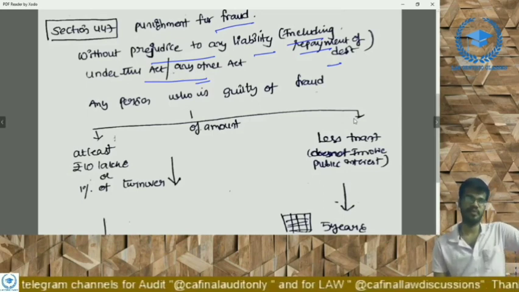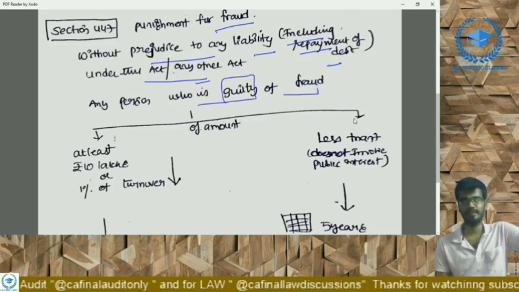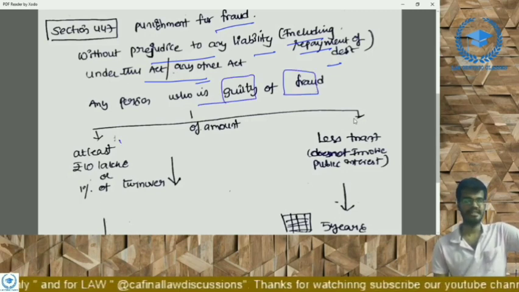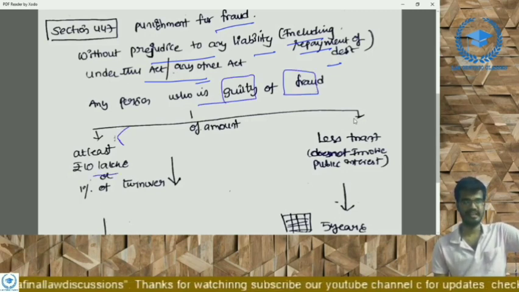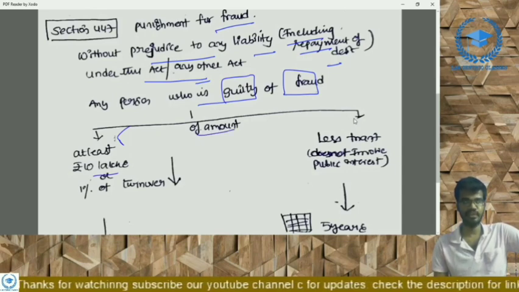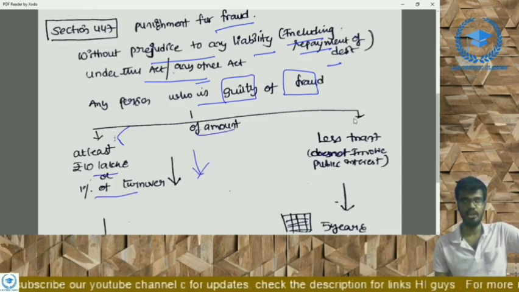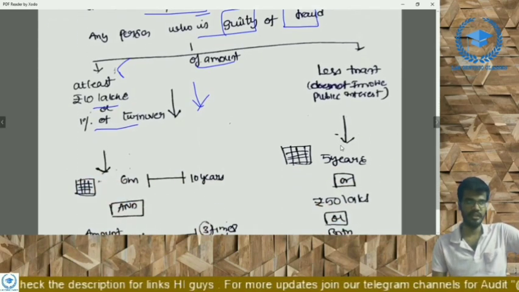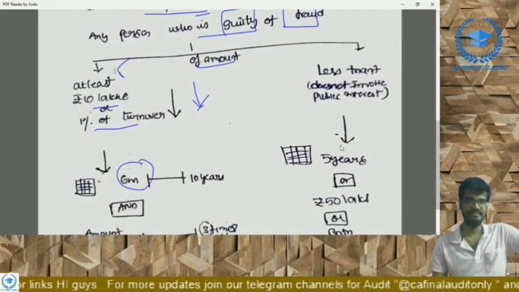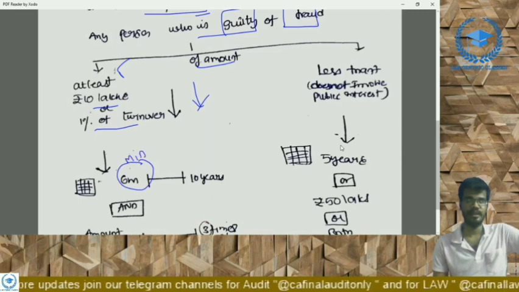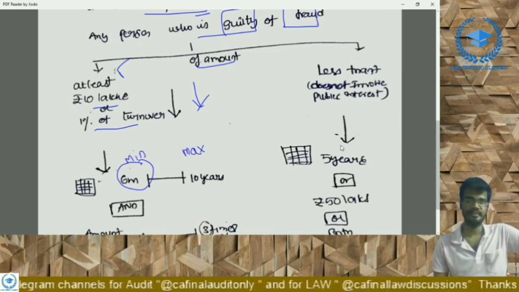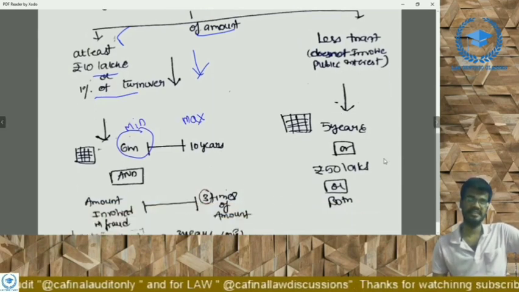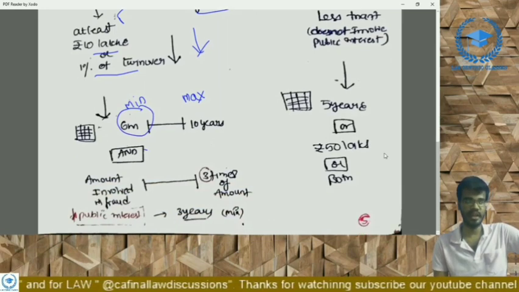What is the penalty? Any person who is guilty of fraud, if the amount of fraud is at least 10 lakhs or 1% of the turnover, whichever is lower, then the penalty will be as follows. Imprisonment of minimum 6 months and maximum 10 years, and it is a non-compoundable offense.